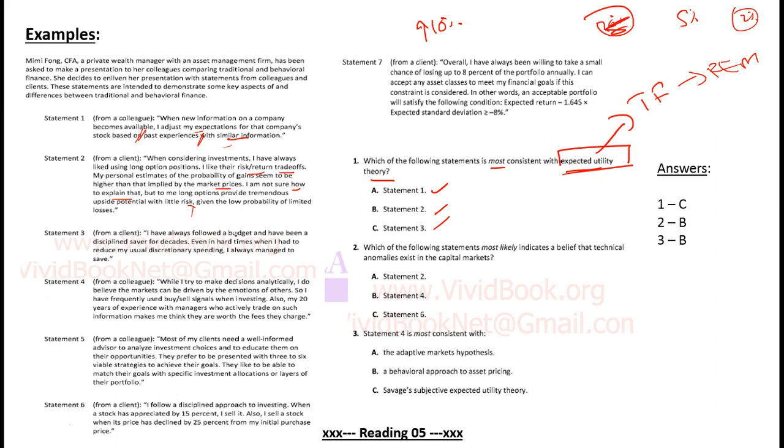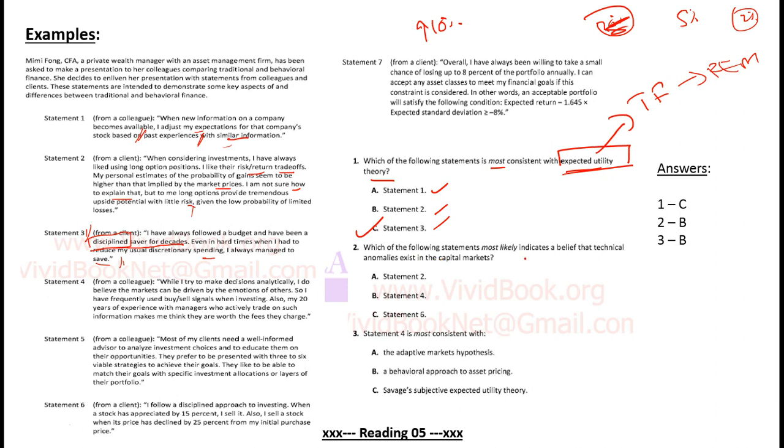From a client: I have always followed a budget and have been a disciplined saver for decades. The keyword is discipline. Even in hard times, I had to reduce my usual discretionary spending, and I always managed to save. So that means he hasn't divided his wealth into spending and saving. If he thinks that saving more is rational, he will cut down his spending and save more. So he is managing his portfolio rationally and working on maximizing utility, and so C is your answer. As long as you are able to find the keywords, you should be able to do it.